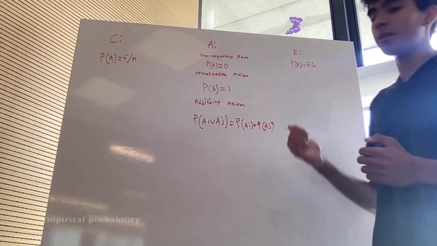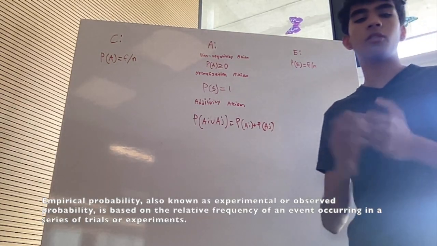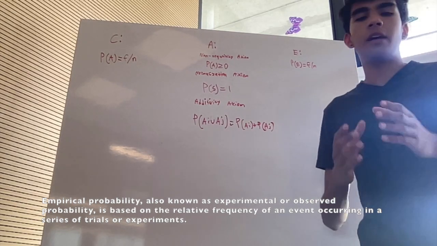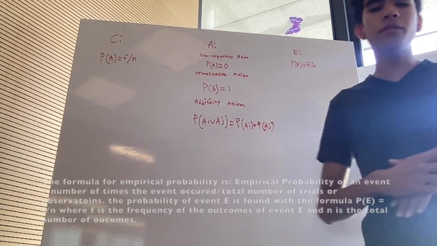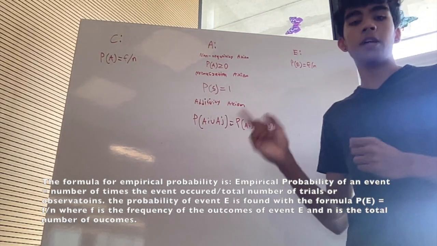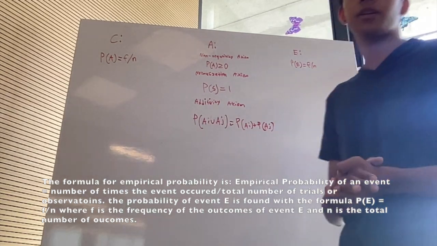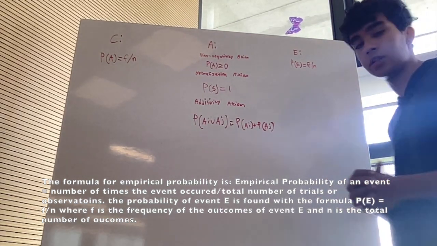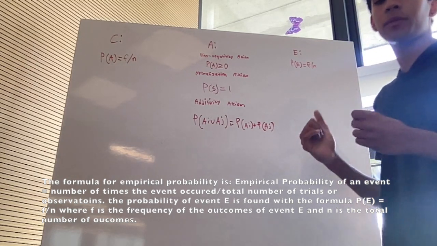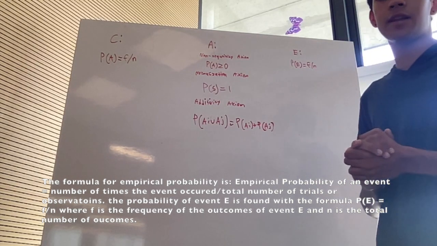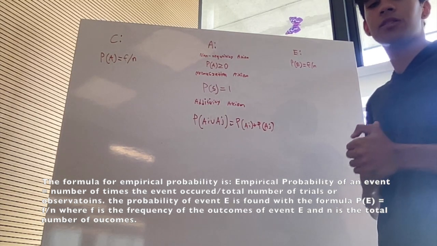So, lastly, we have empirical probability. Empirical probability, also known as experimental or observed probability, is based on the relative frequency of an event occurring in a series of trials or experiments. So the formula for empirical probability is similar to classical probability. The formula is empirical probability of an event equals number of times the event occurred divided by total number of trials or observations. So the probability of event E is found with the formula P(E) equals F/N, where F, however, instead of classical probability, is now the frequency of the event's outcomes of the event E, and N is the total number of outcomes.